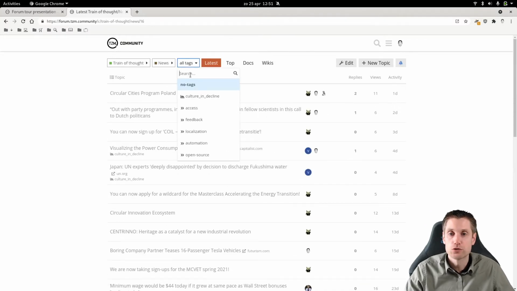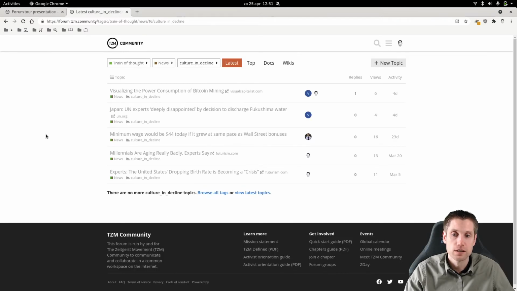And then you can also use the tag system to, for example, zoom into something that's been tagged with culture in decline. So then you see those topics. And you can also set notifications for these tags or categories, but I will show you that in a few minutes.